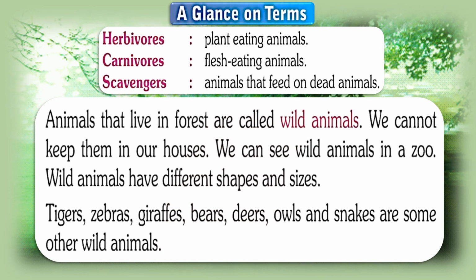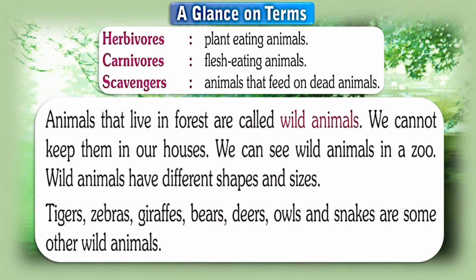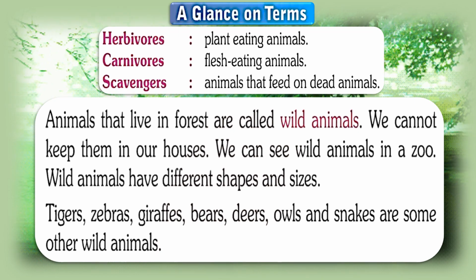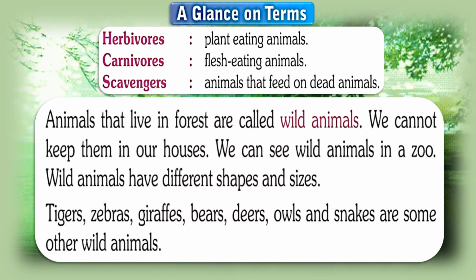Now, animals that live in forest are called wild animals. We cannot keep them in our houses. We can see wild animals in a zoo. I hope you all have visited a zoo to see wild animals. Wild animals have different shapes and sizes. Now here are some examples. These are tigers, zebras, giraffes, bears, deers, owls, and snakes are some other wild animals.